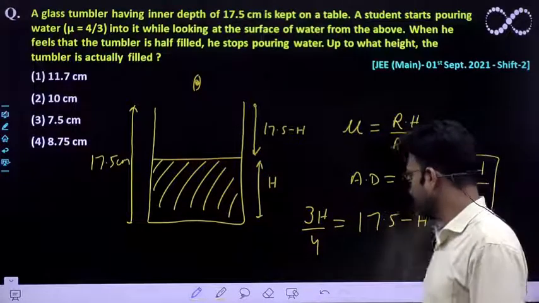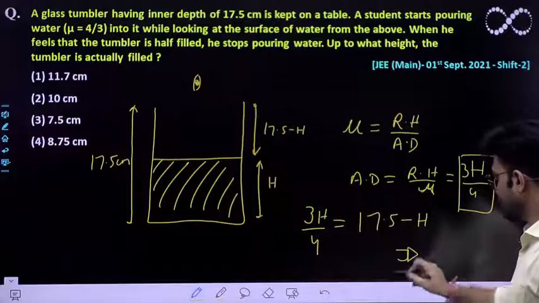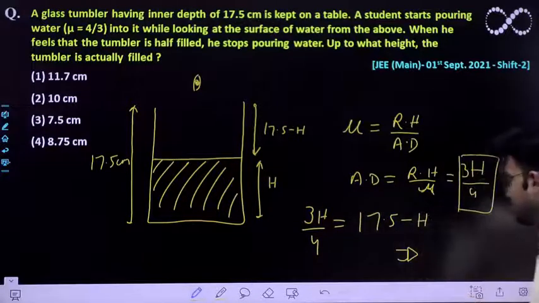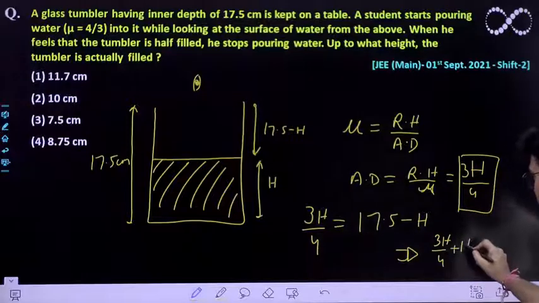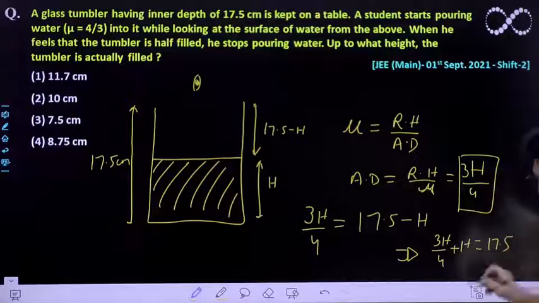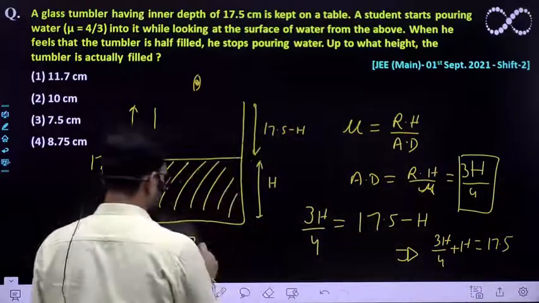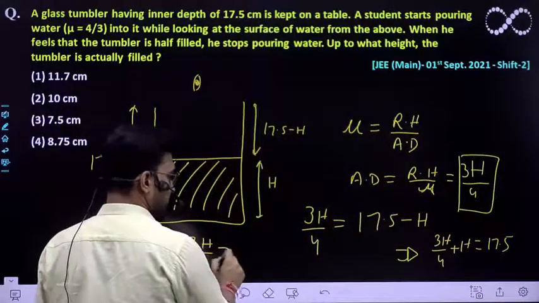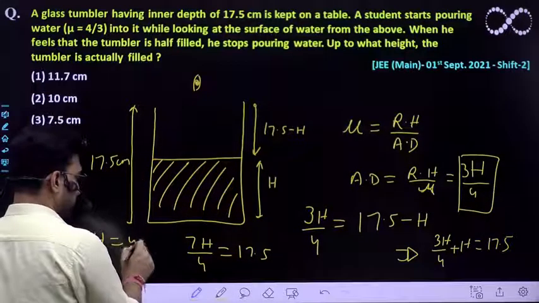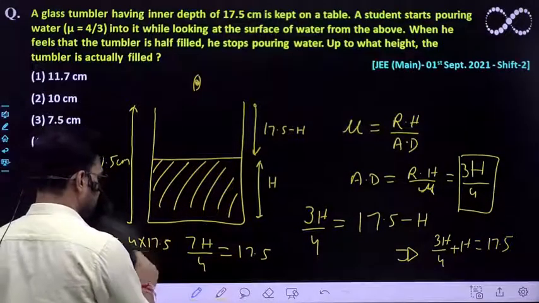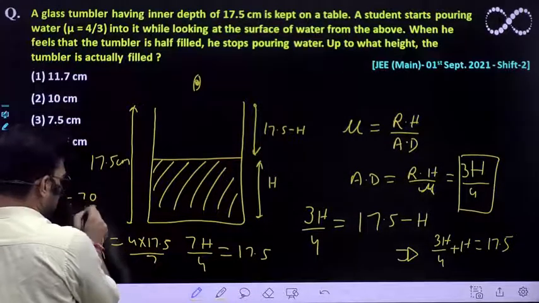So this will go over there, and eventually this expression can be written as 3h by 4 plus h must be equal to 17.5. We'll further solve it. You will get 7h by 4 must be equal to 17.5. So h is equal to 4 times 17.5 divided by 7. So h is equivalent to 70 by 7.